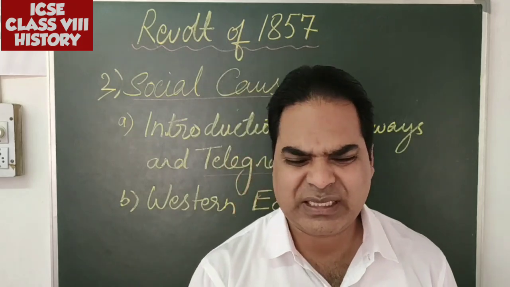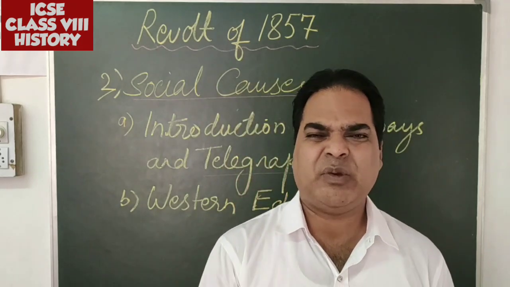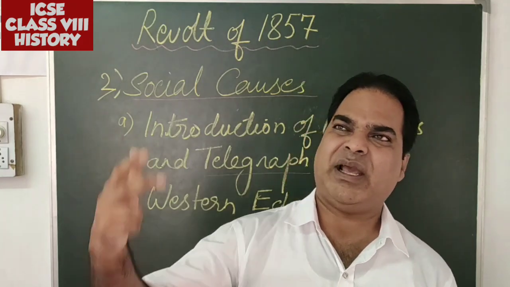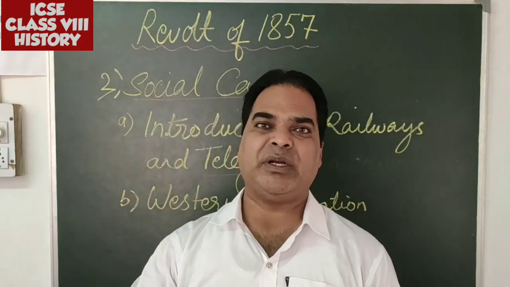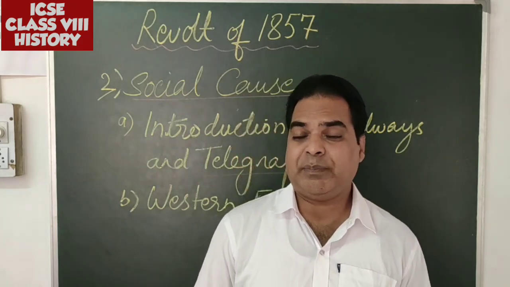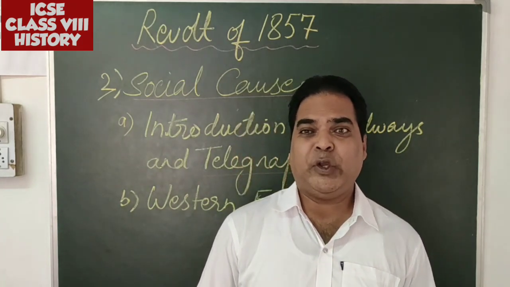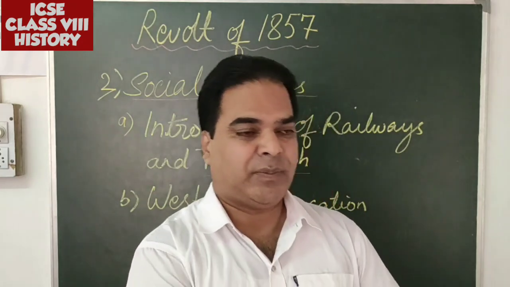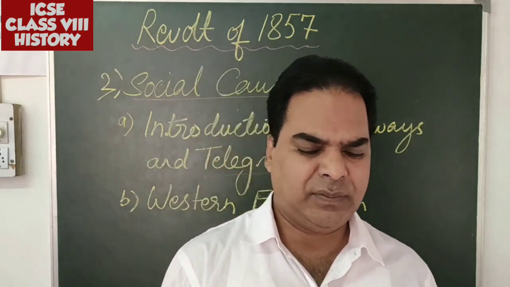This was a miscommunication or misunderstanding, and people thought that telegraph lines are erected so that if we go against the Britishers, they will hang us. The people even believed that if we don't convert ourselves to Christianity, they will throw us in front of the running train. That was also their belief.